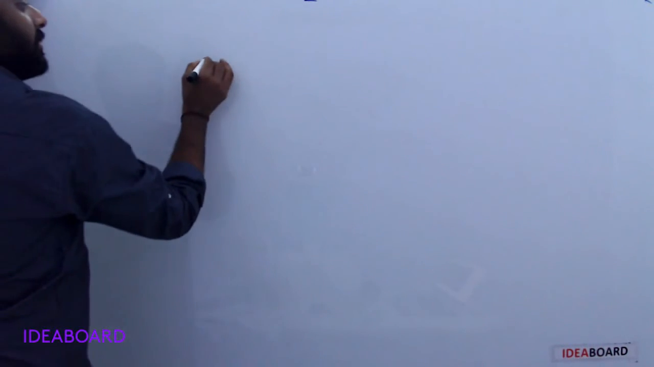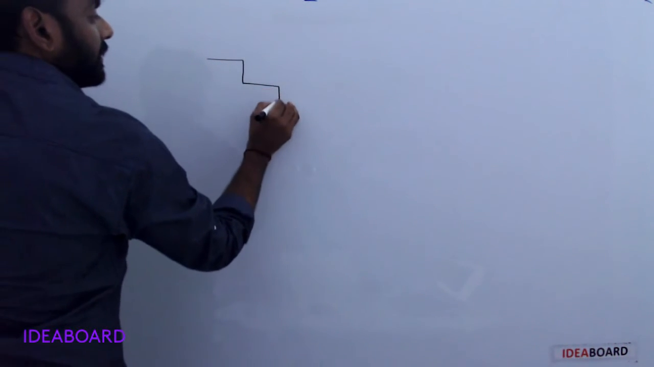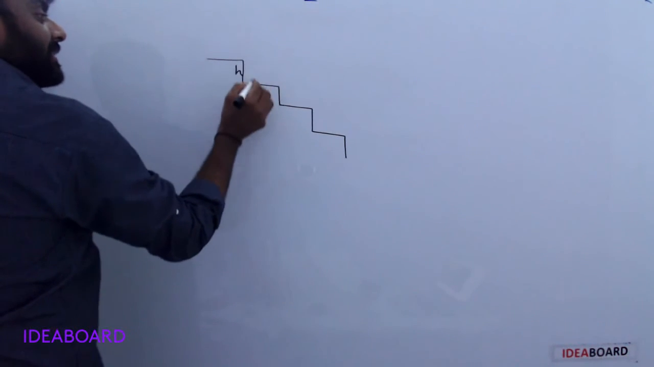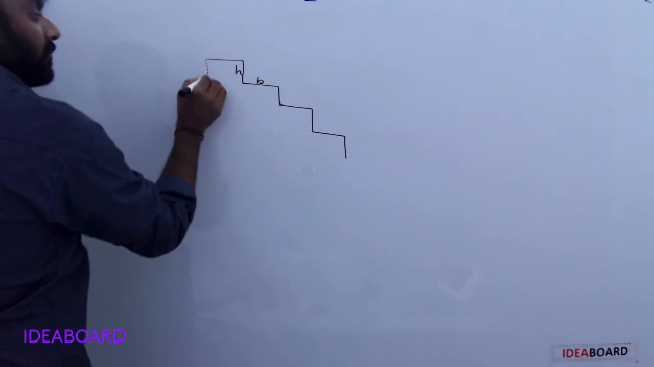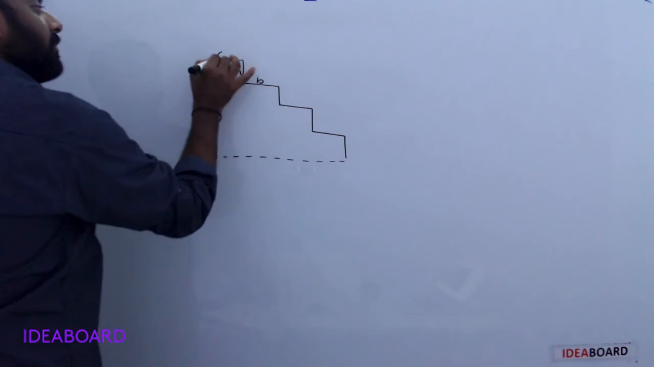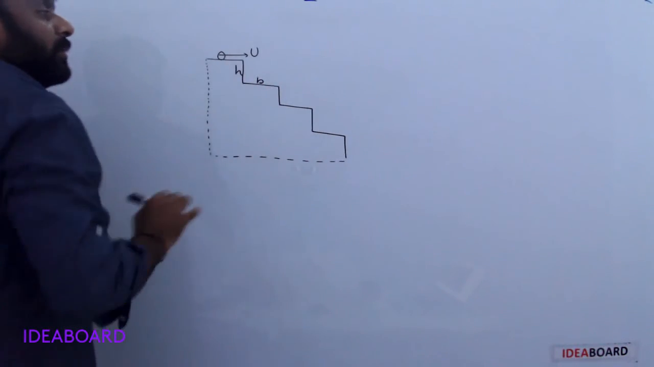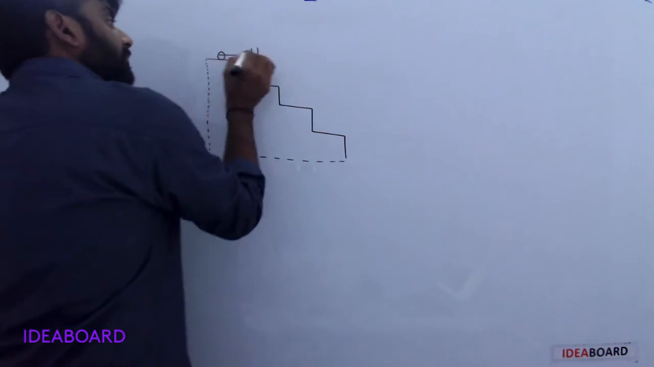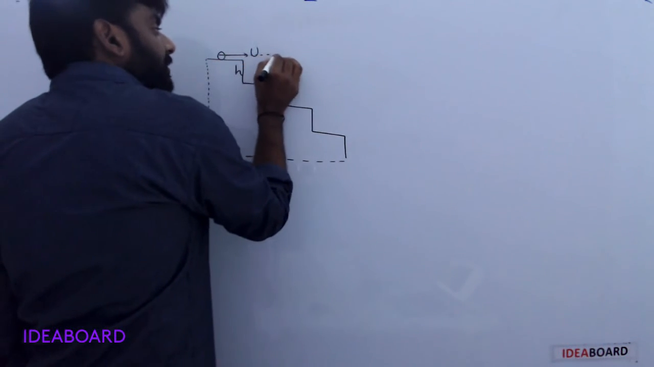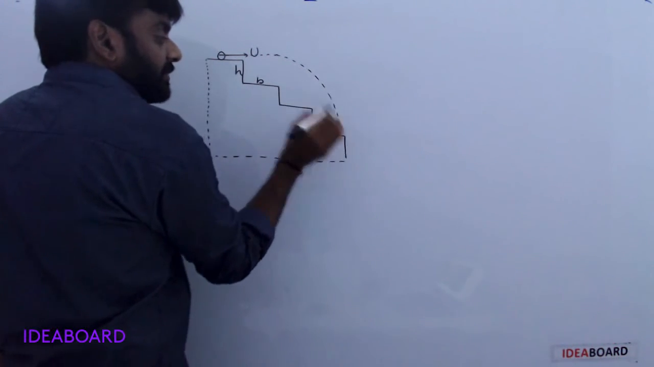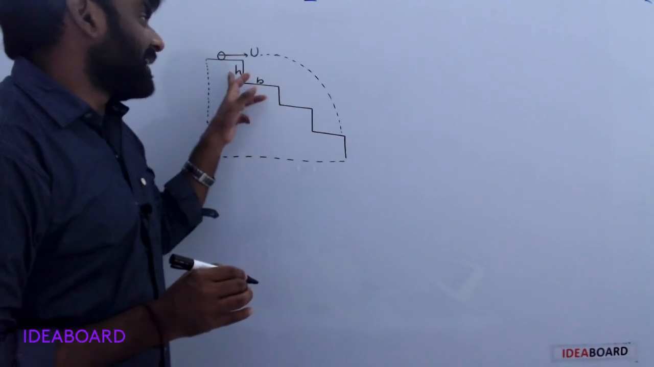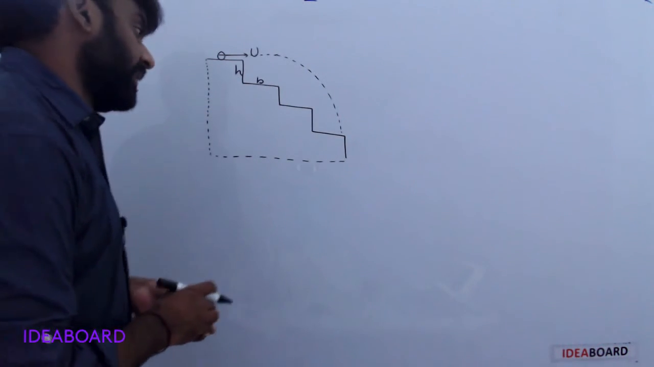Next, here there are a number of steps. Each step has height h and breadth b. One body rolls off, that means the initial horizontal velocity is u, and it strikes the nth step. We need n in terms of h, b and u.